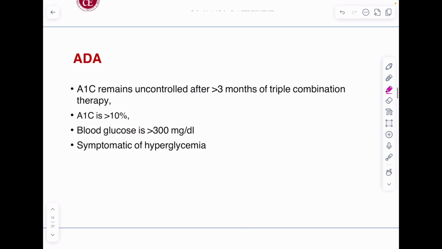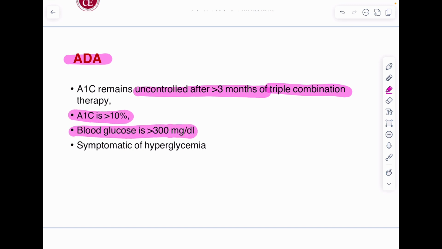Now, the recommendations by the American Diabetes Association for initiation of insulin are when HbA1c remains uncontrolled after 3 or more months of therapy with triple combination, right? HbA1c more than 10%, random blood glucose more than 300 mg per deciliter, and symptomatic hyperglycemia. So these are the other indications for initiation of insulin.